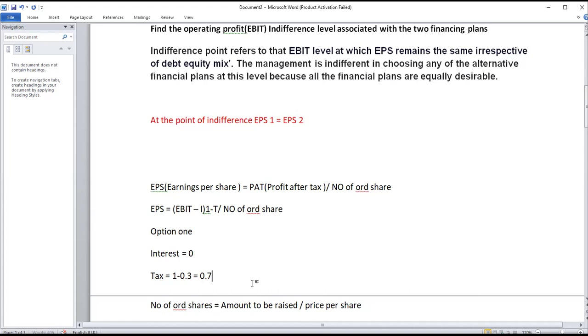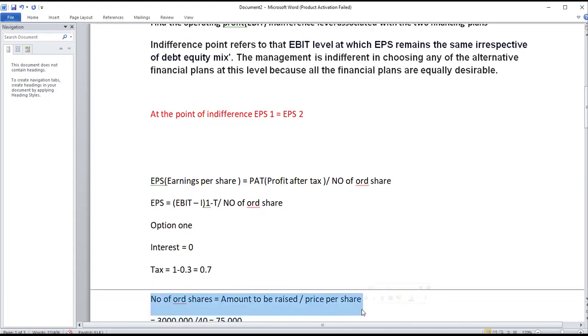Now, we know that earnings per share is the EBIT minus interest, multiplied by 1 minus T, divided by the number of ordinary shares. We already know how to get the EBIT, which is the earnings before interest and tax. Subtract the interest, multiply by 1 minus T, then divide by the number of ordinary shares. And how would you get the number of ordinary shares? You take the amount to be raised and divide that by the price per share, the price that has been given.